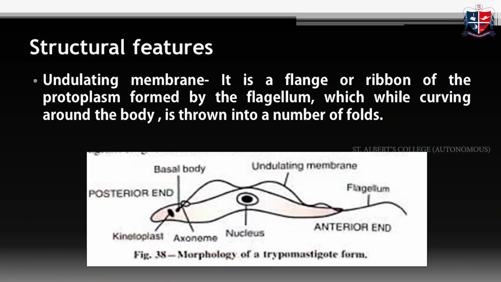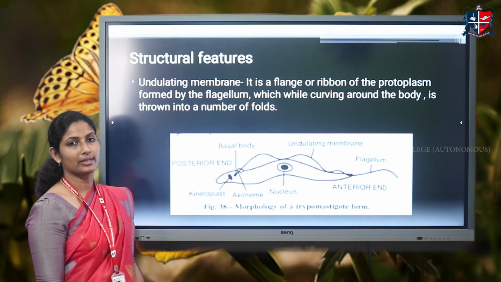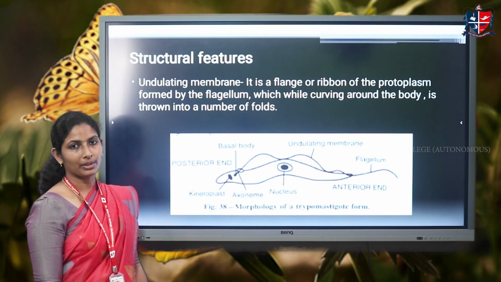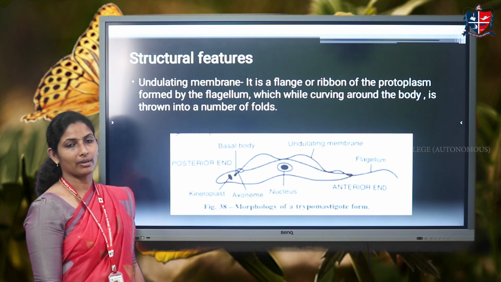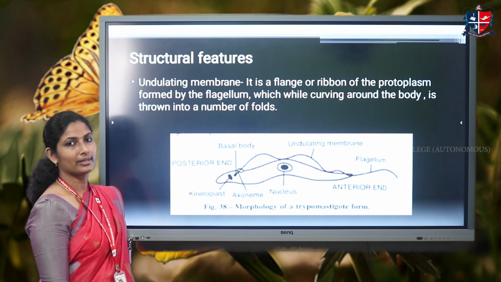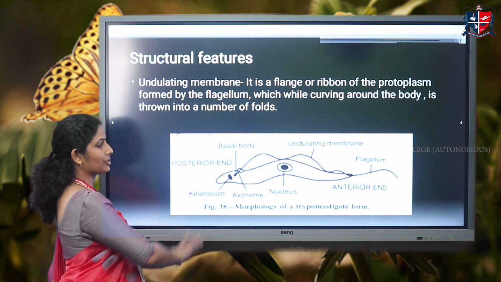Now, there is an undulating membrane. Actually, this is an extension of protoplasm to the surface where it is residing. And when you look under the microscope, you can see that it is like a membrane. It runs along the length of the body, hence it is called the undulating membrane. So, this is the structure.